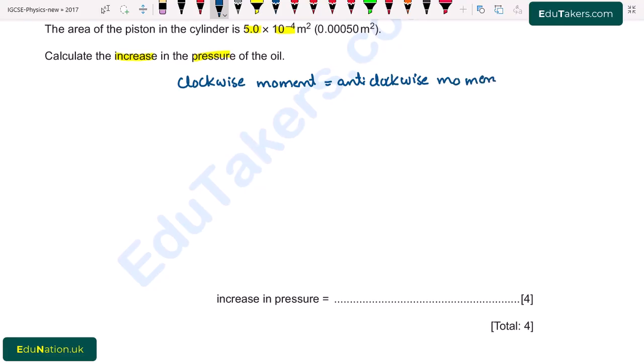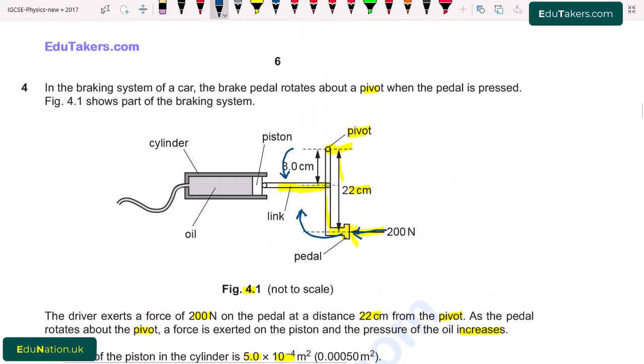For that, first of all, we have to know what a moment is. Moment is basically the product of force and the perpendicular distance from the pivot point. Going back here, we can see the force acting on the pedal and the distance from here to the pivot point.